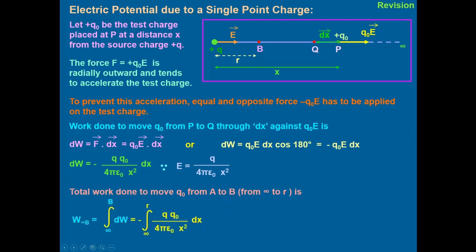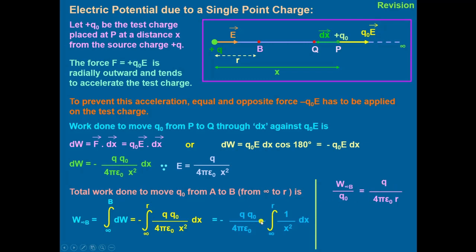Then in bringing this charge from infinity to B, W will be equal to the integration of the small work done, that is, the integration from infinity to R of Q naught divided by 4 pi epsilon naught x square, whole multiplied by dx. Q naught upon 4 pi epsilon naught is taken common, and this is integrated, and that gives the value here.